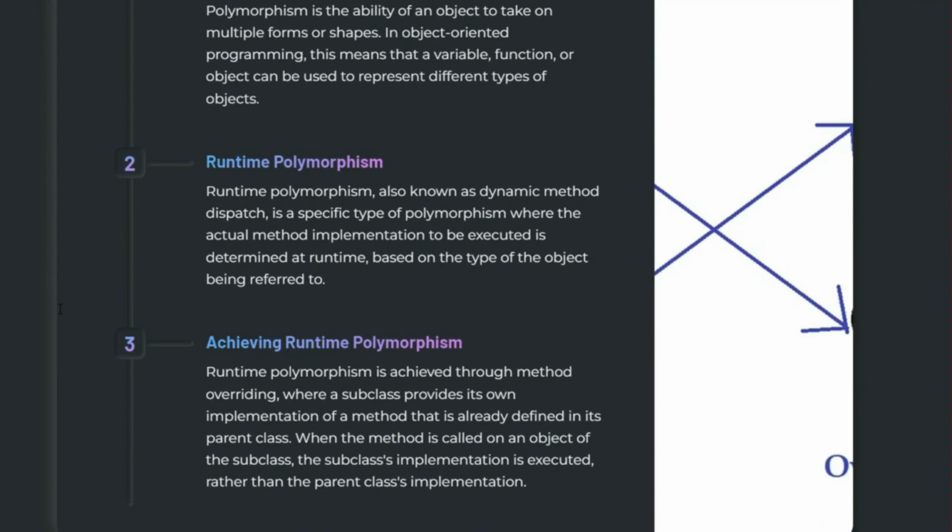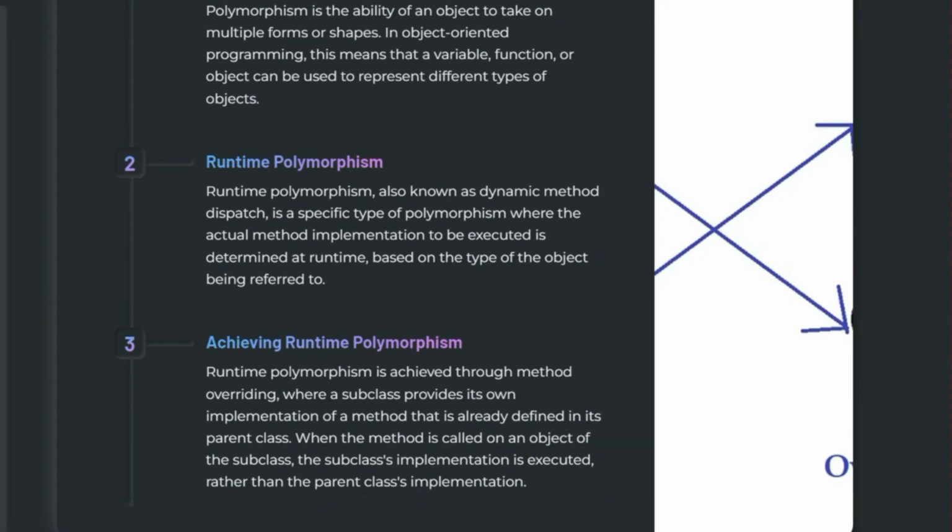So runtime polymorphism, also known as dynamic method dispatch, is a process in which a call to an overridden method is resolved at runtime rather than compile time. In Java, this is achieved using what? This is achieved using method overriding, and compile time polymorphism is achieved using method overloading. I hope you understand. And if they want more examples, then give the examples, right? I hope you will keep the examples.